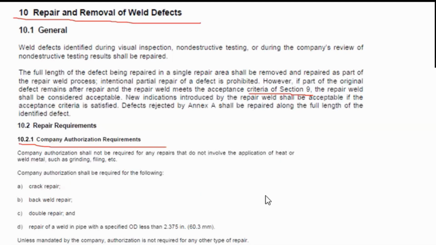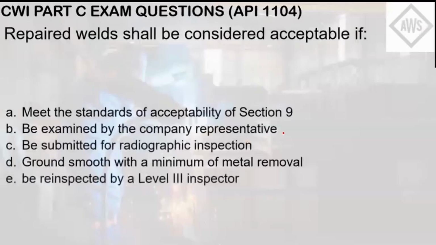So the choices here. Be examined by the company representative: that is not enough of an answer for you to conclude that the repaired weld is acceptable. Be submitted for radiographic inspection: submitting the X-rays or the radiographic films does not mean the repaired weld is acceptable. You must have the acceptance criteria, which was referred to here in section 9.